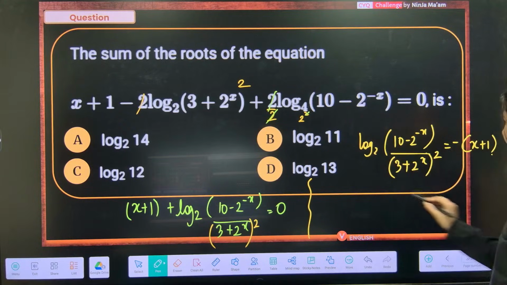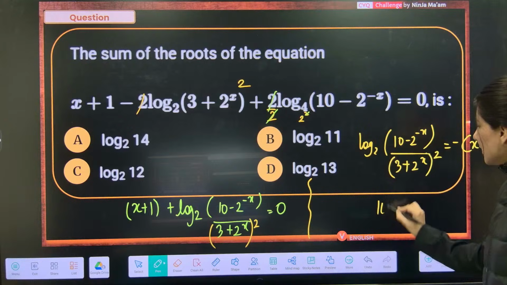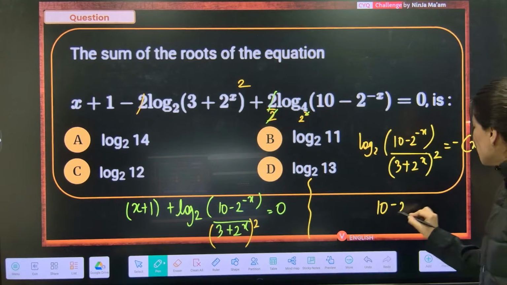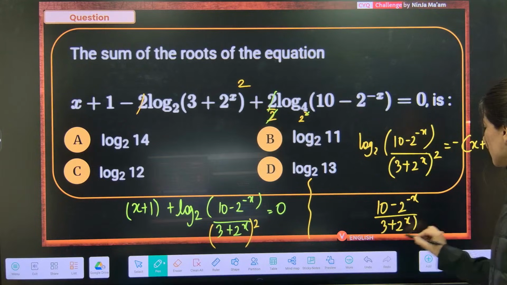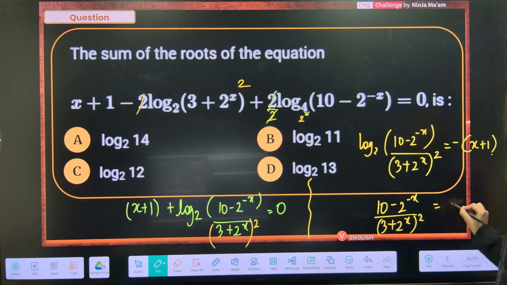And this is equal to minus of x plus 1. Can you see 2 power? So taking the anti-log, 10 minus 2 power minus x upon 3 plus 2 power x, whole square, is equal to 2 power minus x plus 1.